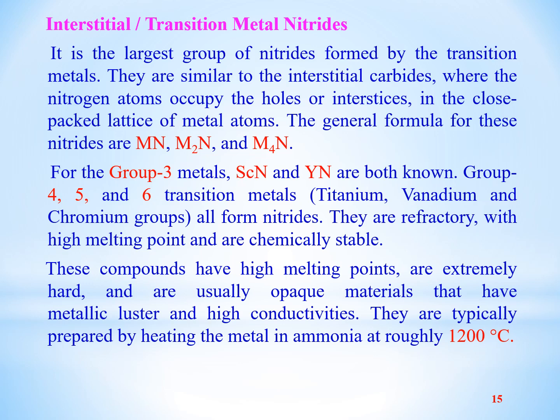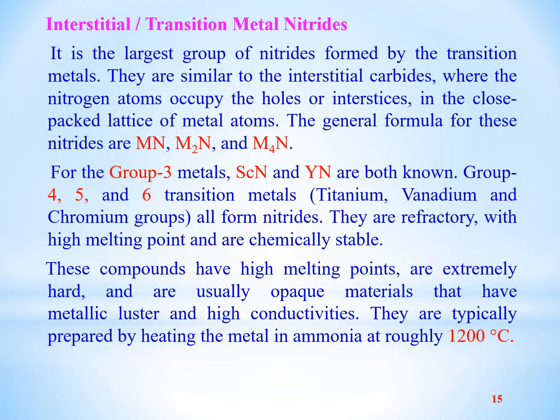Since the size and number of interstices is not fixed, therefore their general formula cannot be fixed. We have thus a variety of general formulas for interstitial metal nitrides like MN, M2N and M4N, where M stands for transition metal and N for nitrogen.